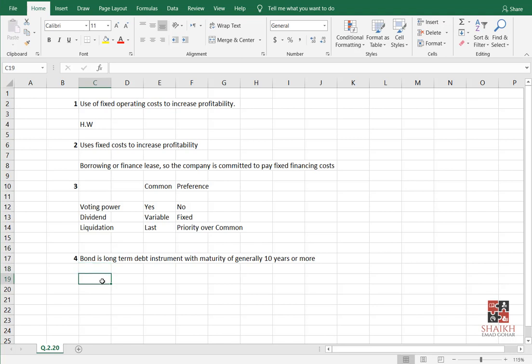Now see, they asked you what is maturity. So you will make a heading maturity. Then they asked you what is par value. You can make a heading par value. Then the third thing, coupon rate. So you will make a heading coupon rate.